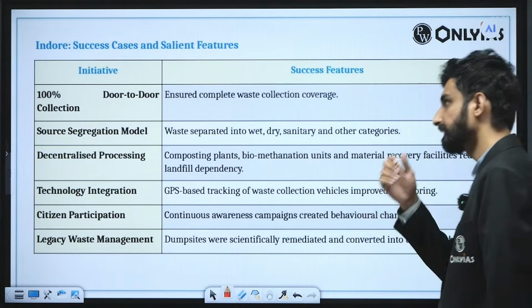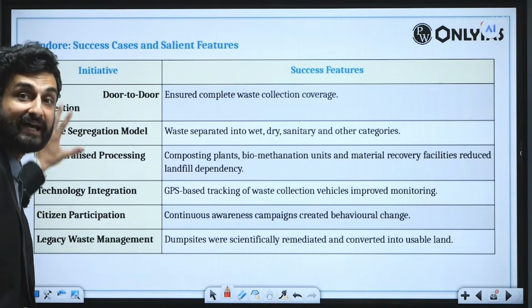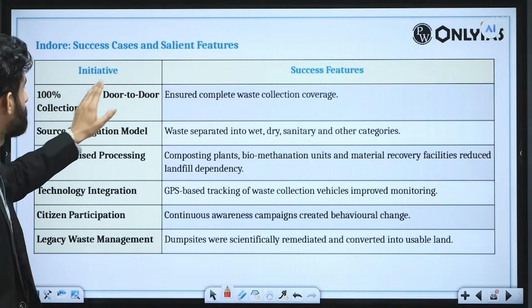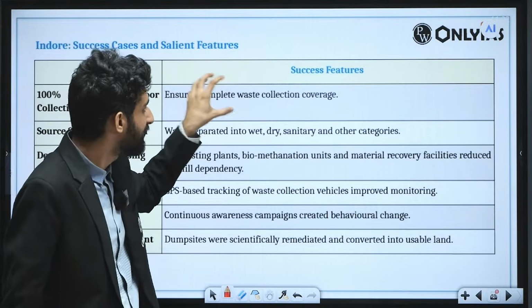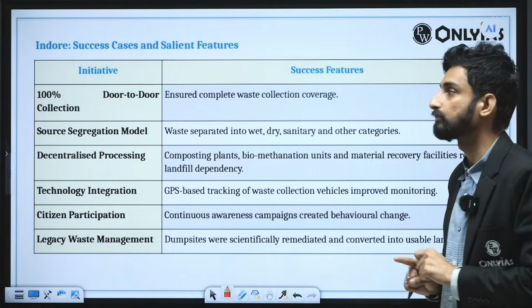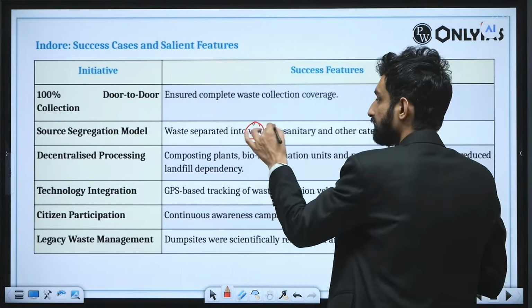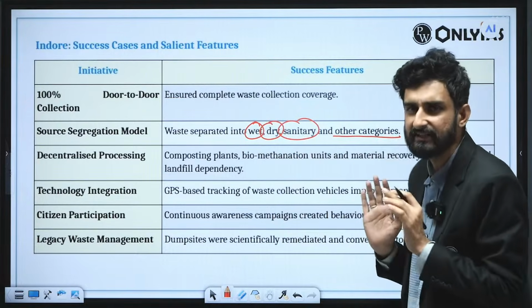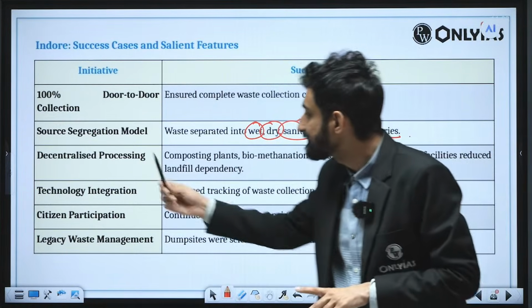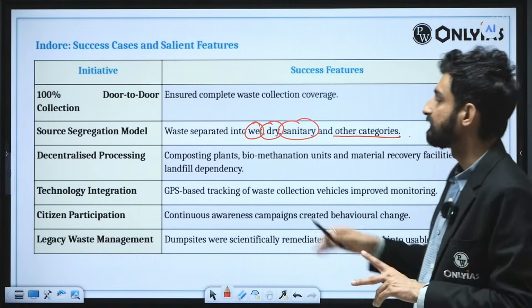But in the case of Indore, more success can be showcased here, because there is a more formal and highly organized mechanism for solid waste management. We have 100% door-to-door collection, which ensures complete waste collection coverage. Then the source segregation model: waste is separated into wet, dry, sanitary and other categories. A very scientific and elaborate set of categories under which segregation can be done. Then we have decentralized processing: composting plants, biomethanation units and material recovery facilities reduce landfill dependency.